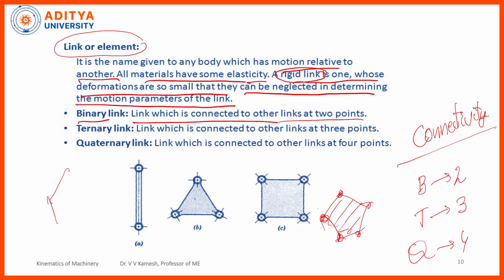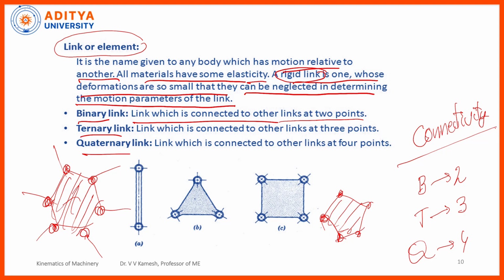I can create a higher link like this. So, this link is connected to 6 other points or 6 links. So, 1, 2, 3, 4, 5, 6. Got the point? So, the ternary link, quaternary link or some more links. So, you can go to the higher level. So, this is regarding the links classification.